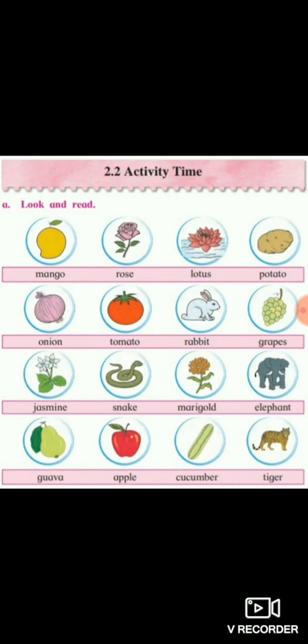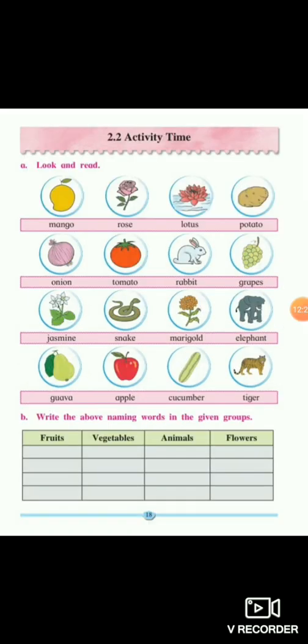The pictures were given to you all. Now you can see below is the column, the table given to you. B. Now look and read. You have observed the picture and we have identified the picture, whether it is a fruit, vegetable, animal or flower. Now in the B column, look at your textbook. Write the above naming words in the given groups.